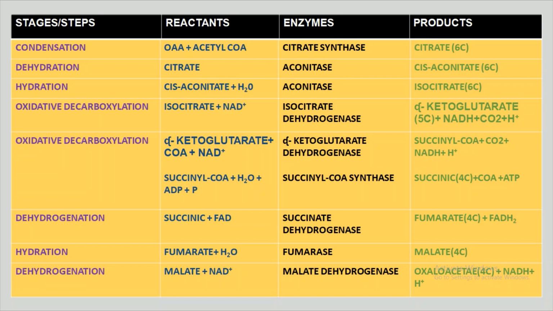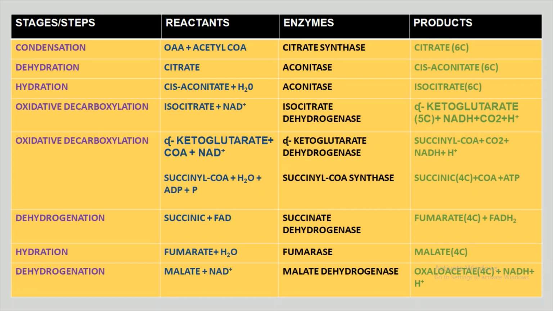And the enzyme utilized here is citrate synthase, and from citrate the next step is dehydration, which is the conversion of citrate into cis-aconitate, a 6-carbon molecule, or we can say a form of citric acid only. Then we can see that it is converted into isocitrate or isocitric acid. Why?